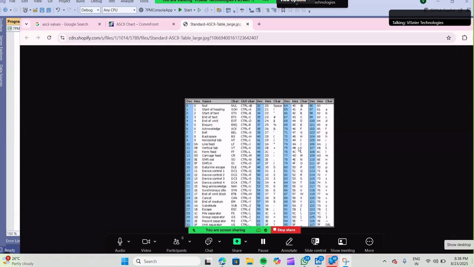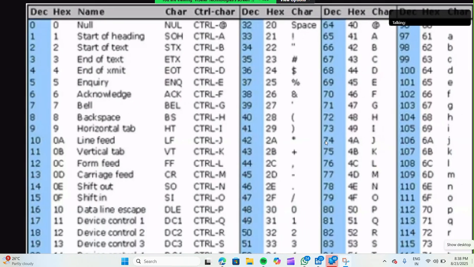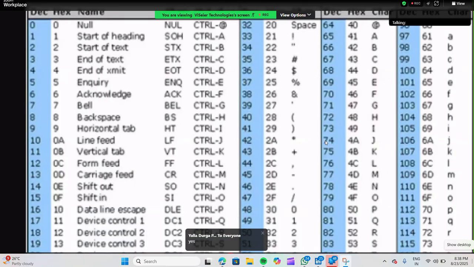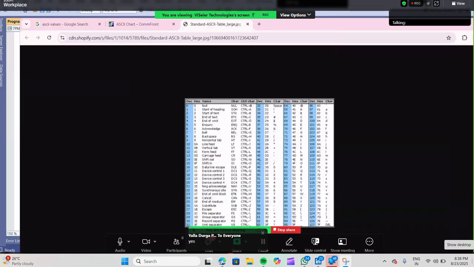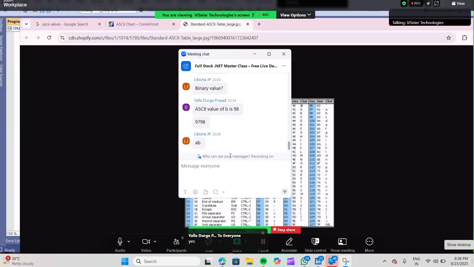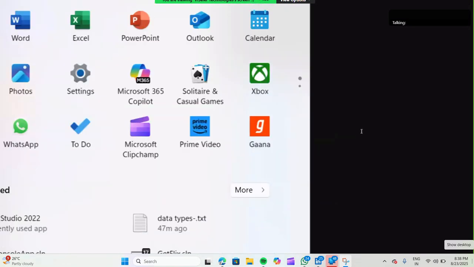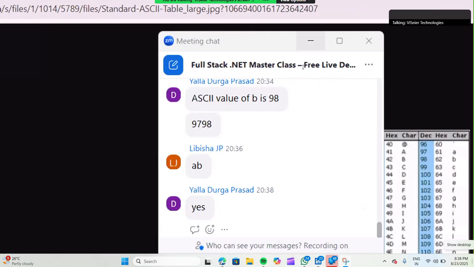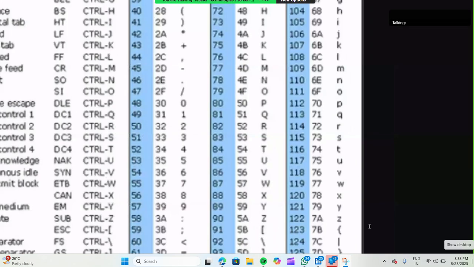I hope you are able to see this chart? Even if it is a little bit blurred. Adjust it, otherwise you need to look at some other image. Are you able to see this chart? You are able to see, right? Oh, one second, it's gone. In this image, even if it is blurred, I hope you are able to see those things. Give me one second. Minimize. Zoom. Okay. Now go here.